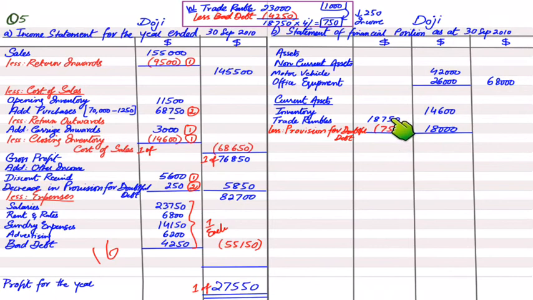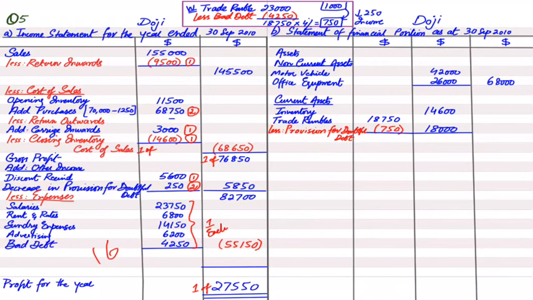We just need to multiply 4% to this amount in order to get 750. Secondly, last year we had a provision of 1,000 and this year we have decreased this provision by 250. If I decrease 250 from last year's 1,000 figure, I'll be getting 750. That is the net figure. My dear students, in an income statement, we always write the increase or decrease in provision for doubtful debt.